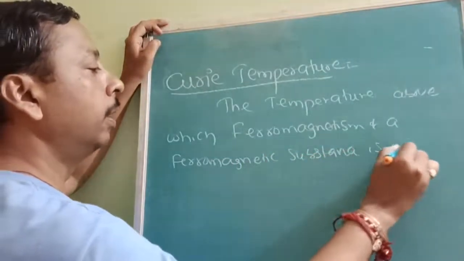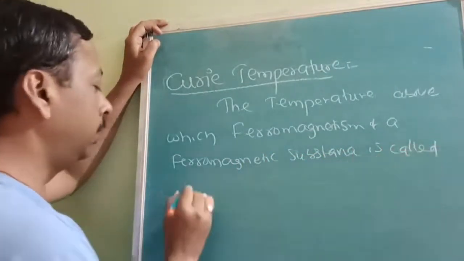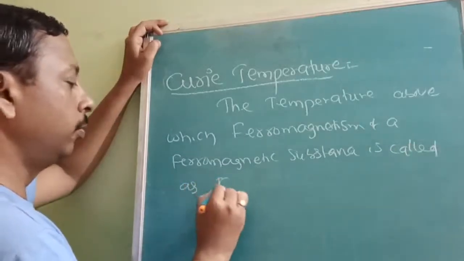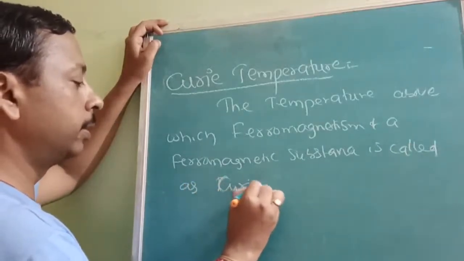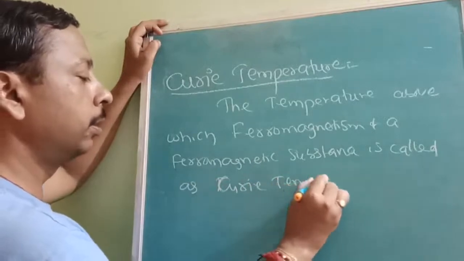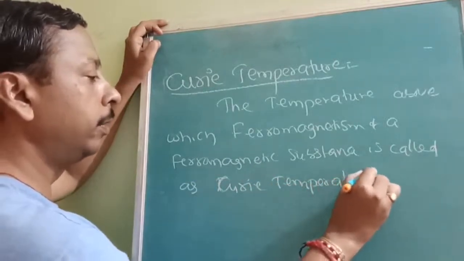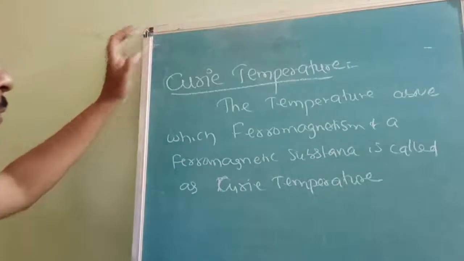That temperature is called the Curie temperature. Note this down.